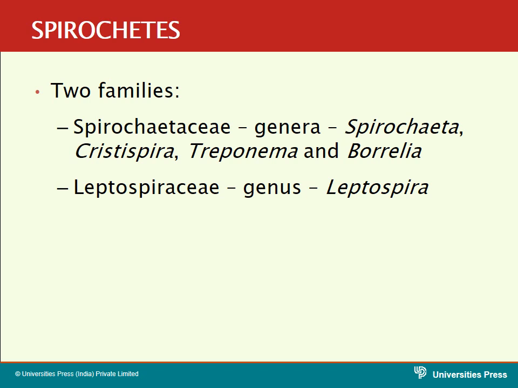The diseases caused by the various spirochetes that come under the genus Treponema are syphilis, Pinta and Yaws. In the case of the genus Borrelia, the diseases occur in the form of relapsing fever, Vincent angina, and Lyme disease. Whereas in the case of the genus Leptospira, you will see Weil's disease, where you will see hepatorenal damage by these organisms.